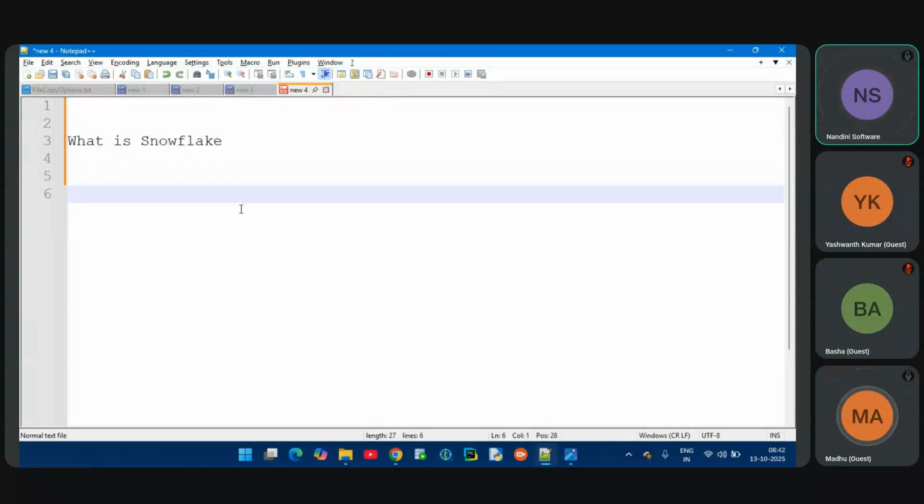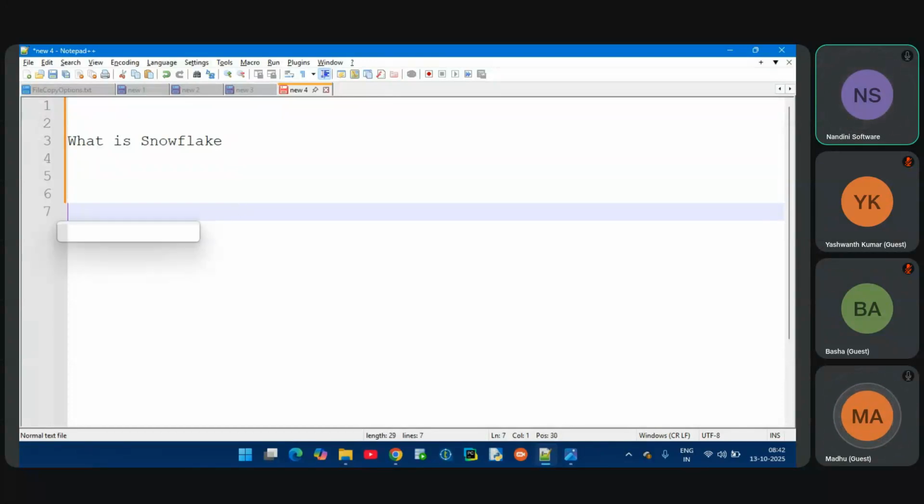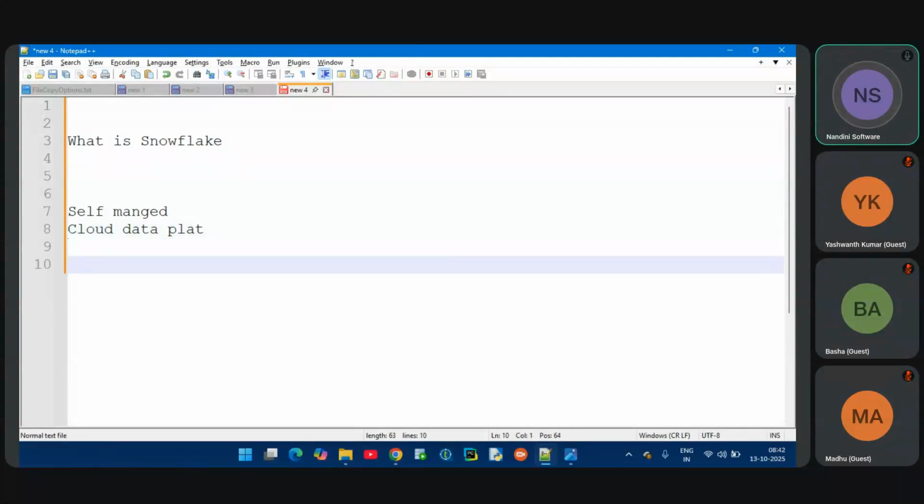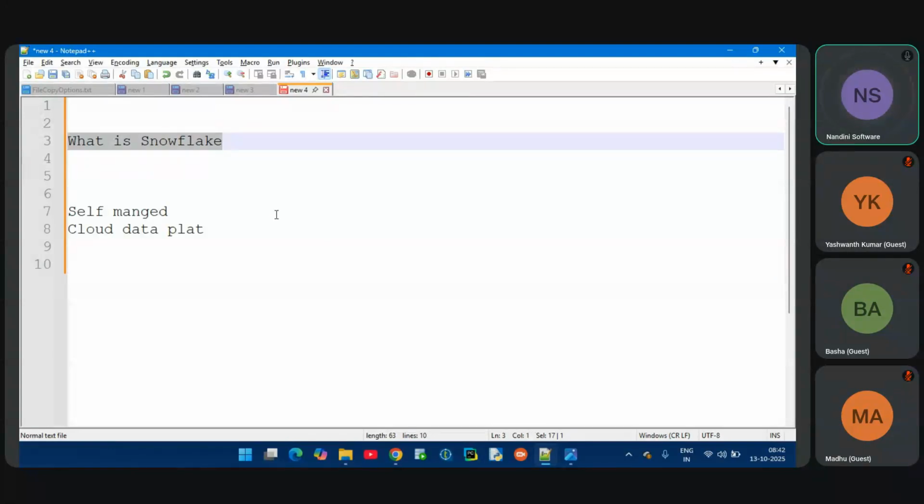So what does Snowflake mean? Snowflake is a self-managed cloud data platform. Mainly Snowflake is a cloud-based data warehousing platform. In most projects nowadays, we migrate the data from on-premises Oracle to the cloud, because in the cloud the data is stored in columnar format.